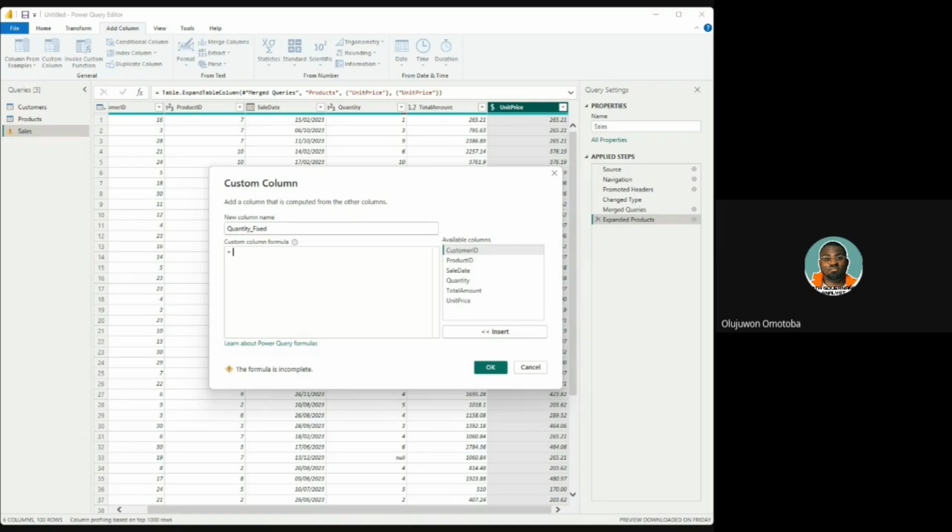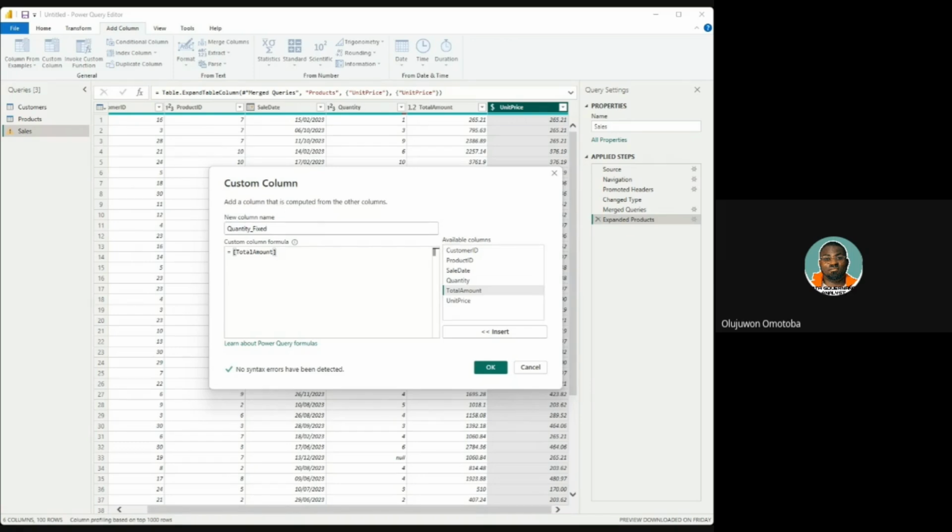Right? So the quantity fixed is what we give as the column name. What do we do? Find a particular grid called formula, and your formula must be correct. How do we arrive at quantity when we have unit price and total amount? So quantity will be total amount divided by unit price. So you can either select it here by double clicking it here. I'm making sure that I've not even typed anything, except in renaming. So I've double clicked total amount.